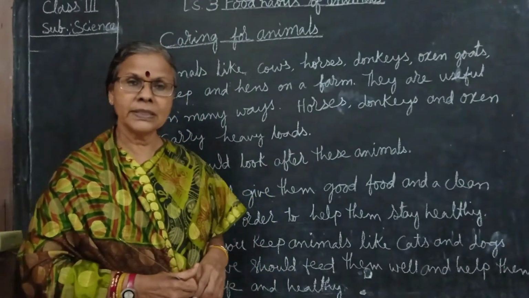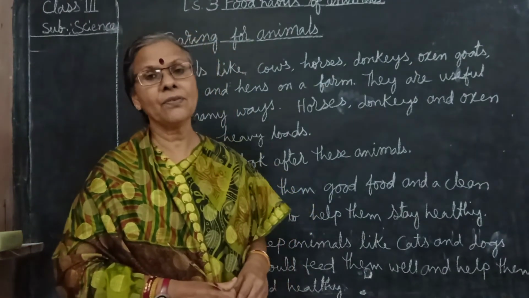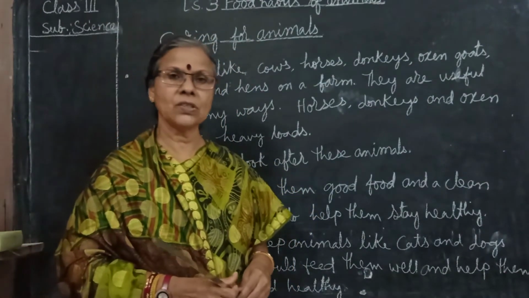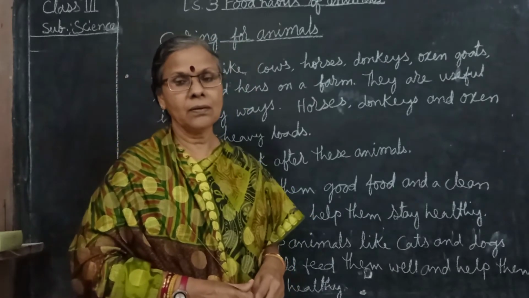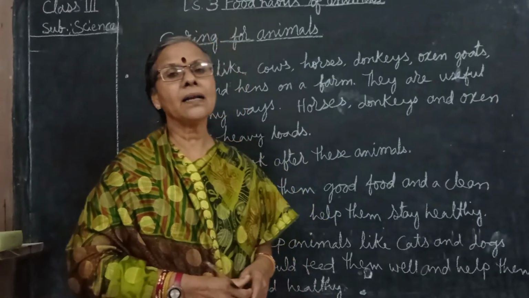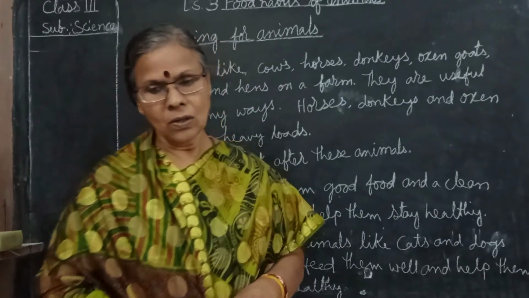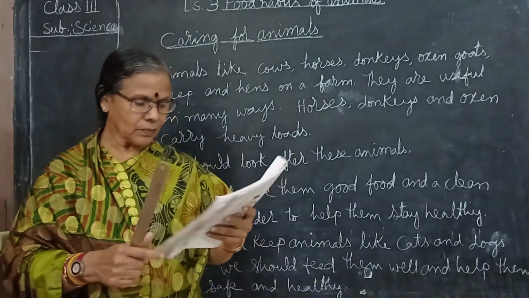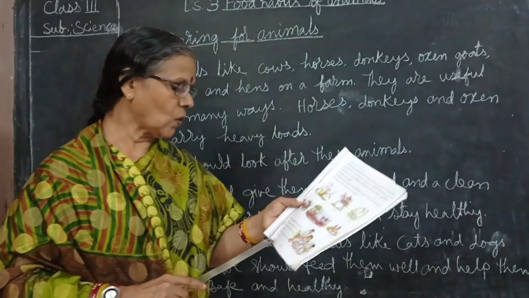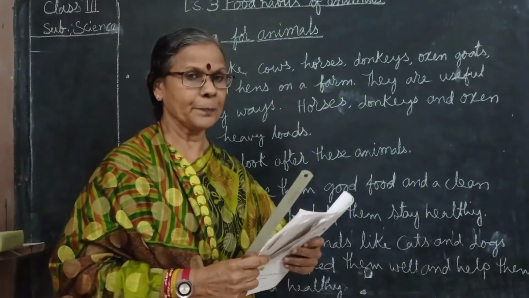We must take them to the veterinary doctor and give treatment when they fall sick. We must love them. They are like our friends, good friends when we care for them. So they also need all our love and care.